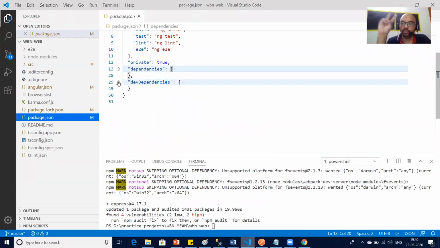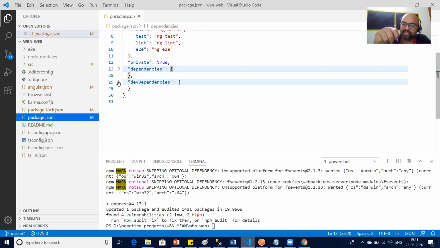So guys, here we have two things, dependencies and dev dependencies. I know you don't know the difference between dev dependencies and dependencies, so I straight away go to the explanation. Dependencies means the packages you require at the time of deployment.